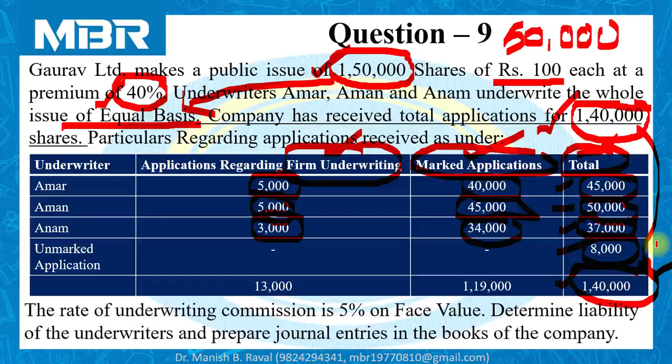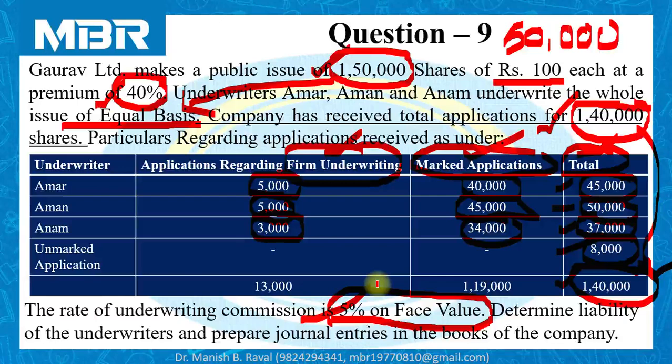The rate of underwriting commission is 5% on face value. Refer to this information very properly. Here, the rate of underwriting commission is given at 5% on face value. Generally, the rate of underwriting commission is applicable on issue price.